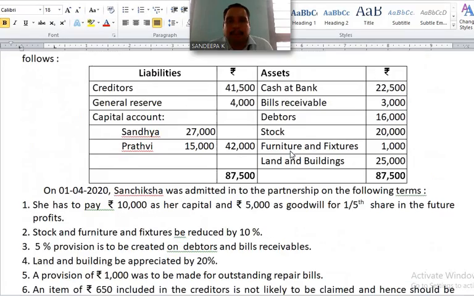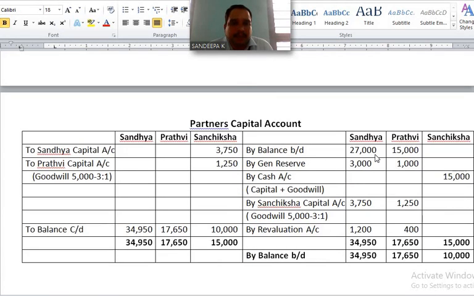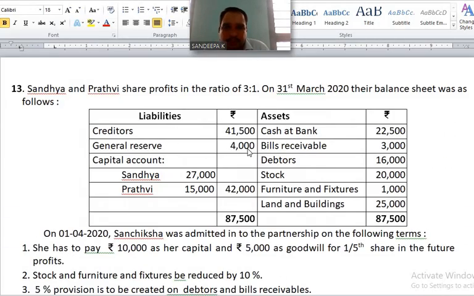Please see balance sheet, liability side, capitals given. Write one by one. By balance brought down, Sandhya column 27,000, Prithvi column 15,000. Next, general reserve 4,000 given. Distributed among old partners according to their old ratio 3:1.